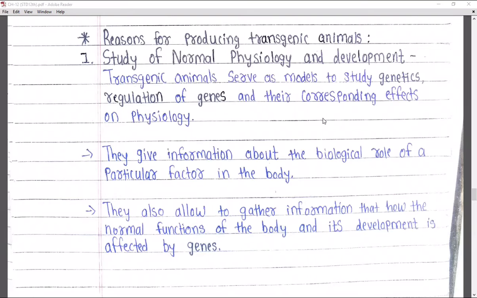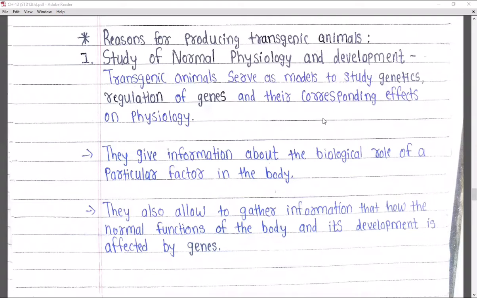So through the use of transgenic animals, these animals serve as the models. That means we can study the genes, the genetics, or the effects of these genes on physiology, right? So all these things are being studied with the use of transgenic animals. These transgenic animals are the models on which all these things are studied.